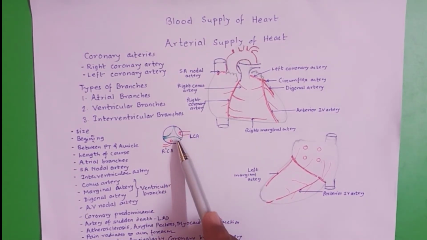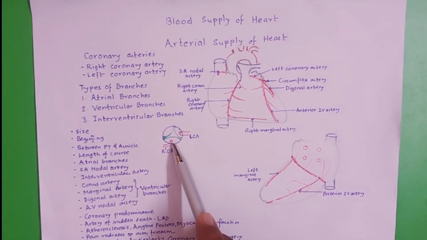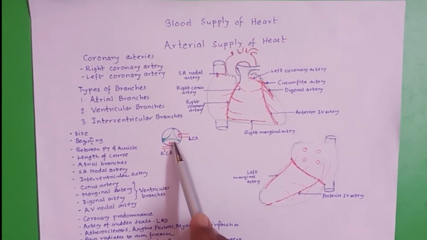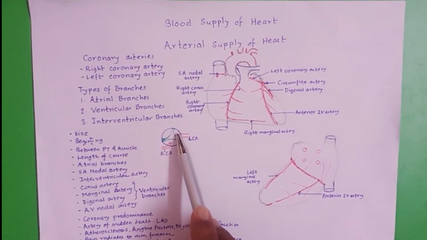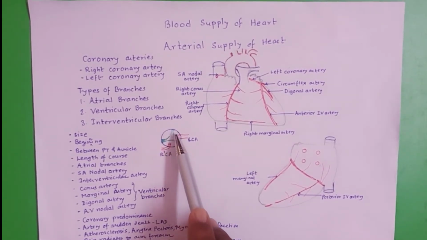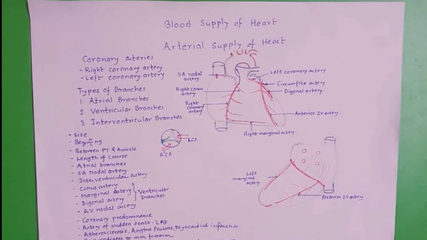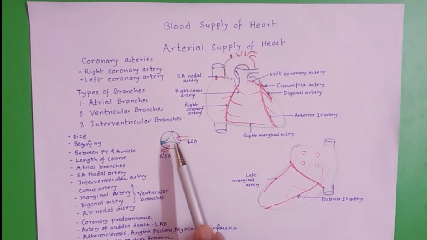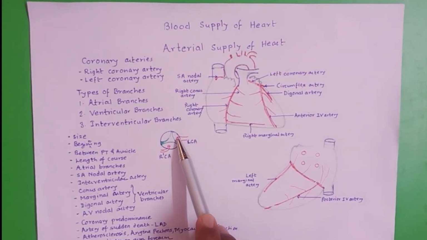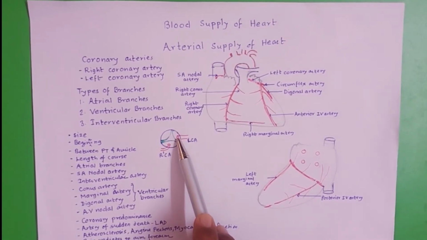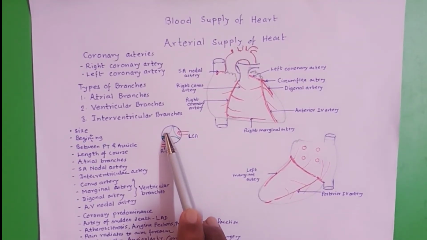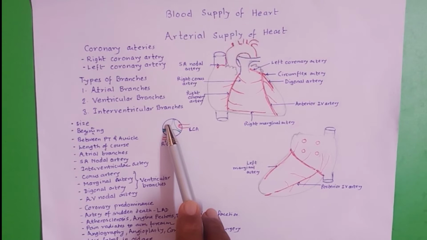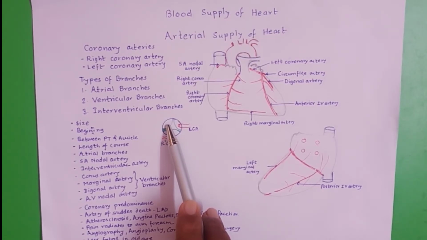The aortic orifice is guarded by semilunar valves having three cusps, one anterior and two posterior, and between the ascending aorta and the cusp there are coronary sinuses. The right coronary artery begins from anterior aortic sinus, while left coronary artery begins from left posterior aortic sinus, and no coronary artery begins from the right posterior aortic sinus. So right posterior aortic sinus is also called the non-coronary sinus.